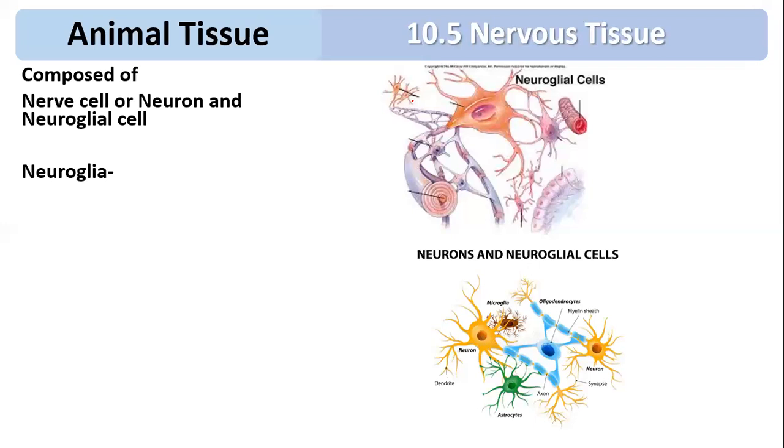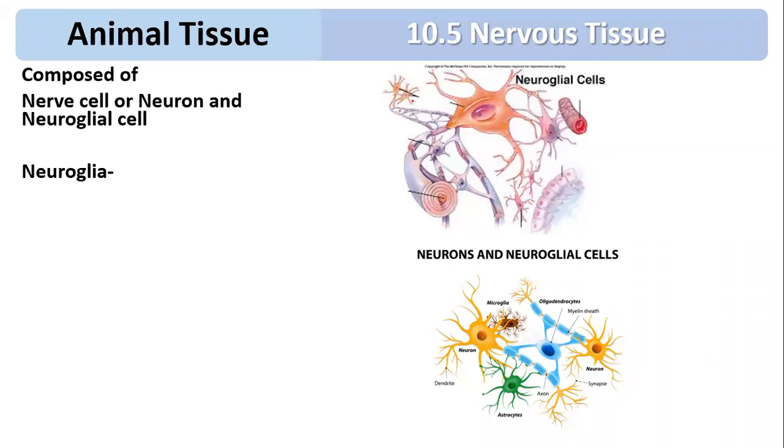So what is the function? The glial cells are supportive in function. They are involved in nourishment, and they provide protection to the neuron by engulfing foreign particles. So they are supportive, involved in nourishment, and also protect the neuron by engulfing foreign particles. This is all about the first cell, called neuroglia.